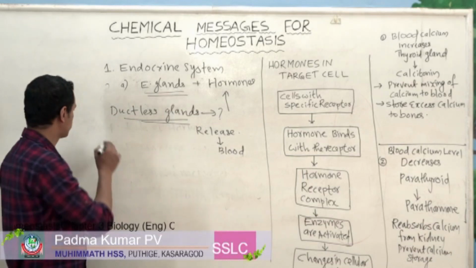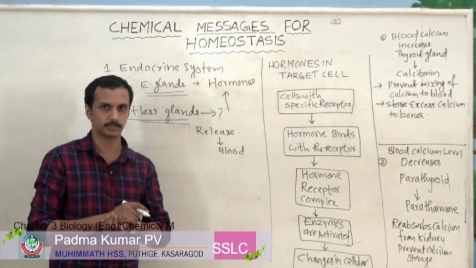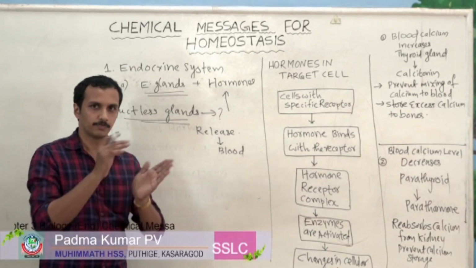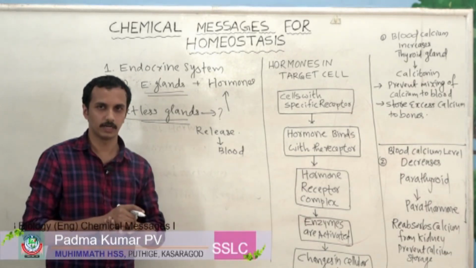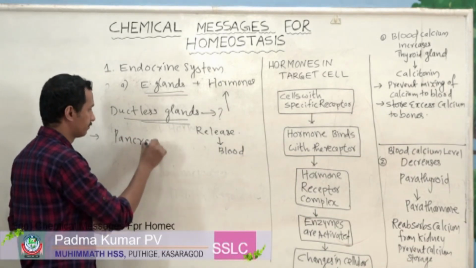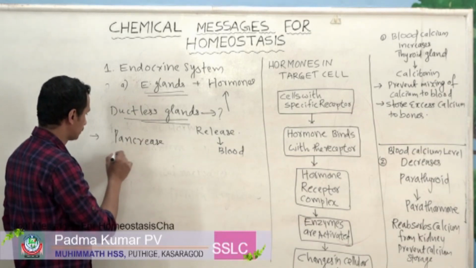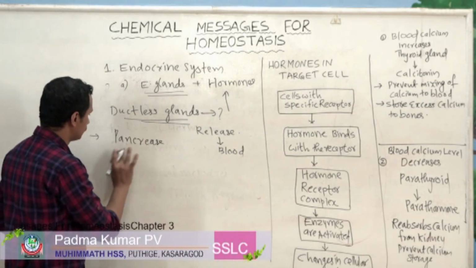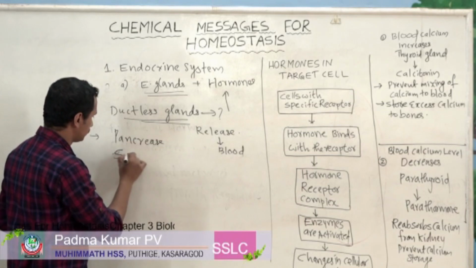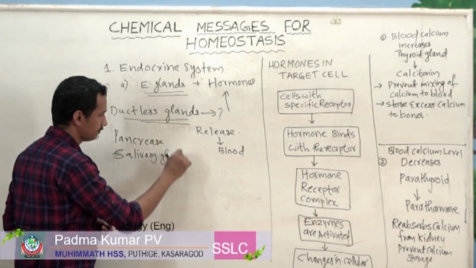Now let us write some examples for endocrine glands. Can you find some examples? For example, you can write pancreas. Then salivary glands.